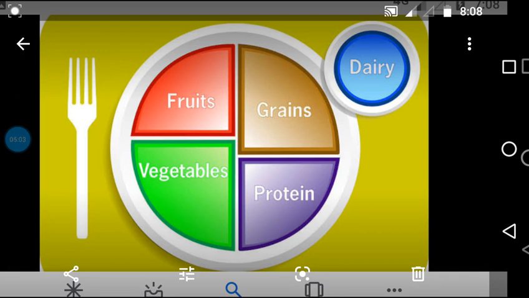A balanced diet consists of all these components. When you take all these components in the required amount, you are said to be having a balanced diet.